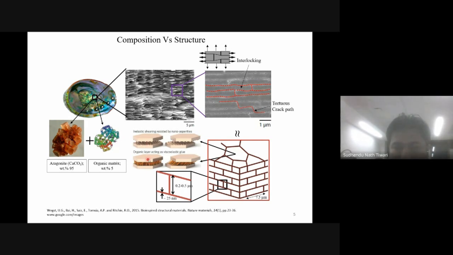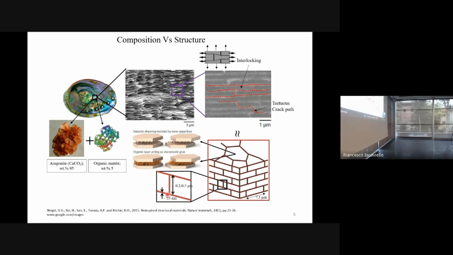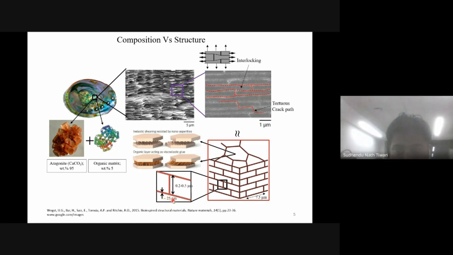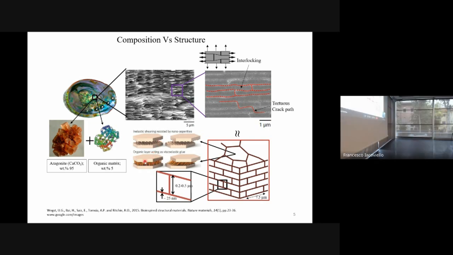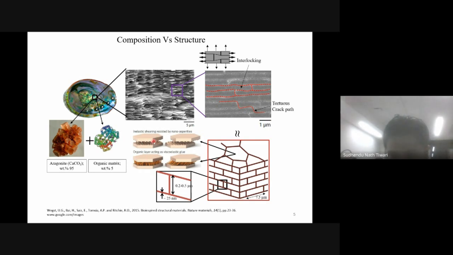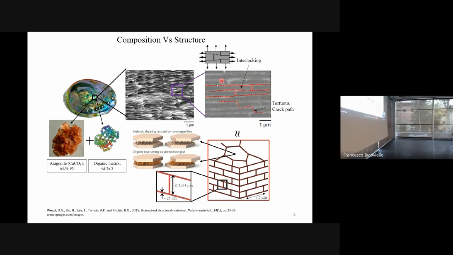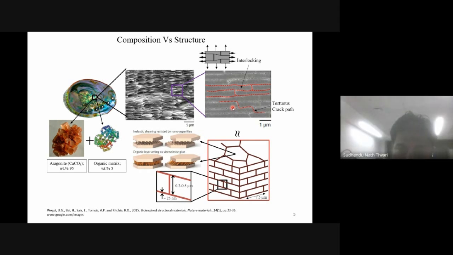In between these two platelets there is organic glue. The thickness of this organic glue is in the range of 20 to 25 nanometers. So due to the presence of the organic glue, nanoasperities, and dovetail kind of features at various length scales, ranging from nanoscale to microscale, these are the main things which amplify both its strength and toughness.